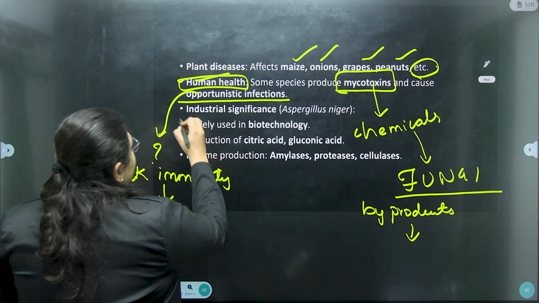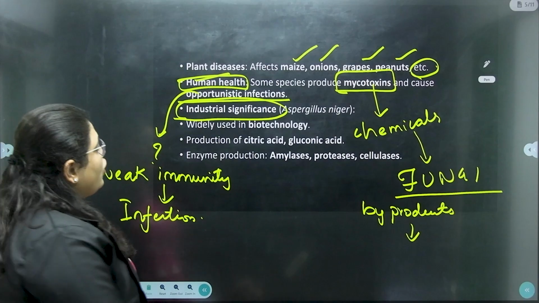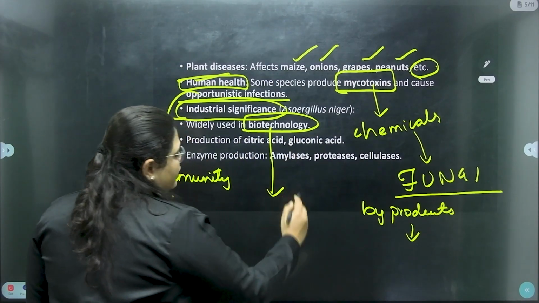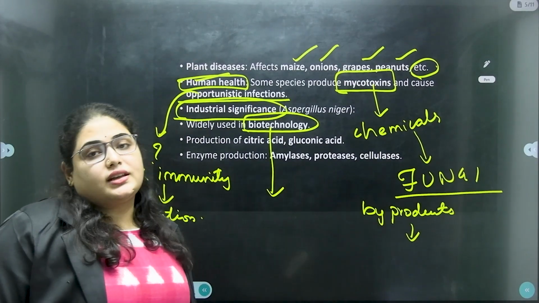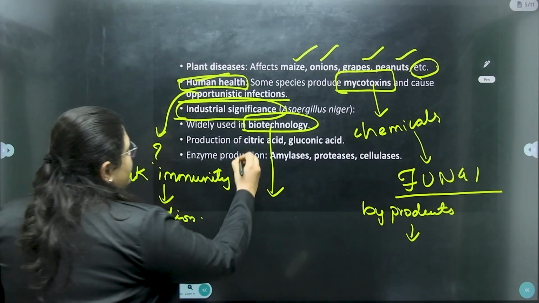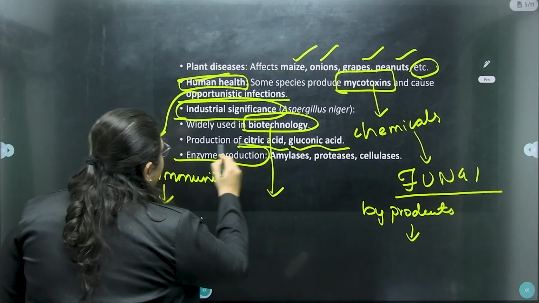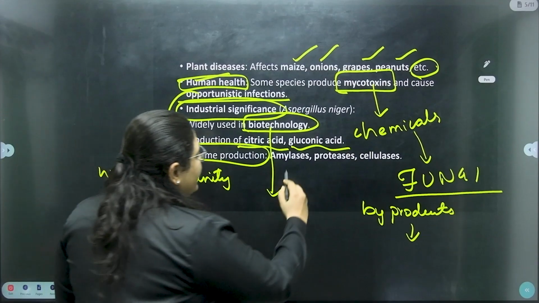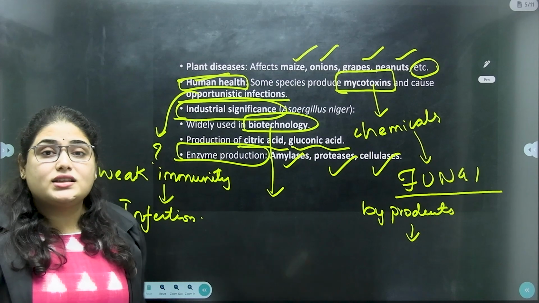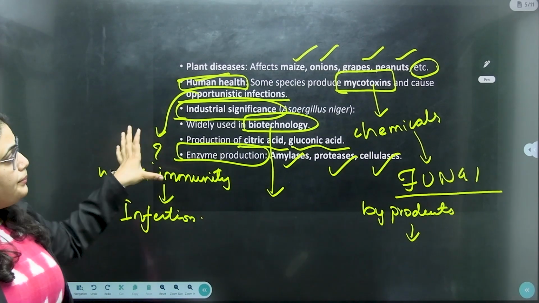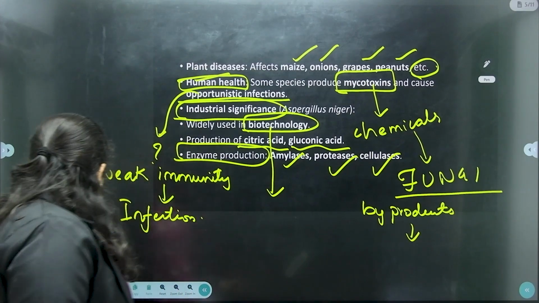Next, what is the significance of Aspergillus niger in industries? We all know the biotechnology field is booming, right? It is growing very exponentially. So this fungi is used in the biotechnology field. How? For the production of citric acid, gluconic acid, and different kinds of enzymes like amylases, proteases, and cellulases. So it is important for us to know important facts related to this kind of fungi.